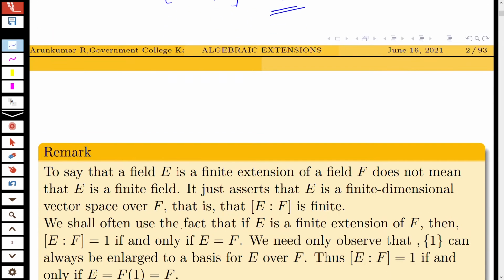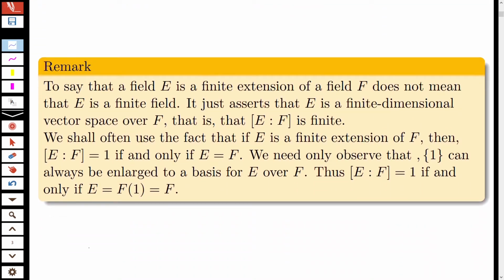Now we discuss a remark. To say that a field E is a finite extension of a field F does not mean that E is a finite field. This does not imply that E is a finite field. It just asserts that E is a finite dimensional vector space over F. That is, degree of E over F is finite.